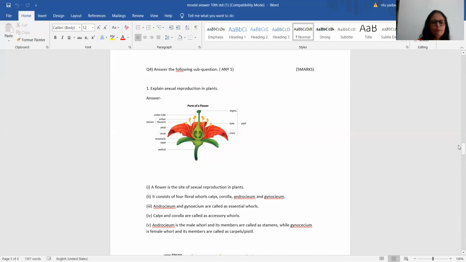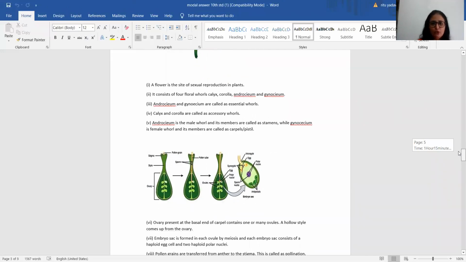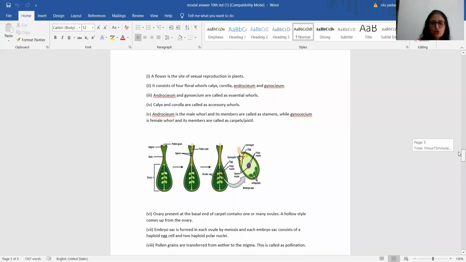The following points should be there in your answer. First, since we are talking about sexual reproduction, you need to mention fruit formation also a little bit. First, a flower is the site of sexual reproduction in plants. Flower itself is a reproductive part, so reproduction occurs in the flower. Second, it consists of 4 floral whorls: calyx, corolla, androecium, gynoecium. Gynoecium and androecium are called essential whorls, whereas calyx and corolla are called accessory whorls.